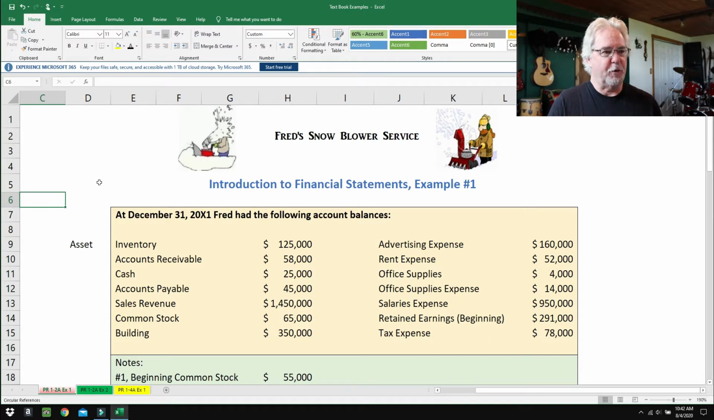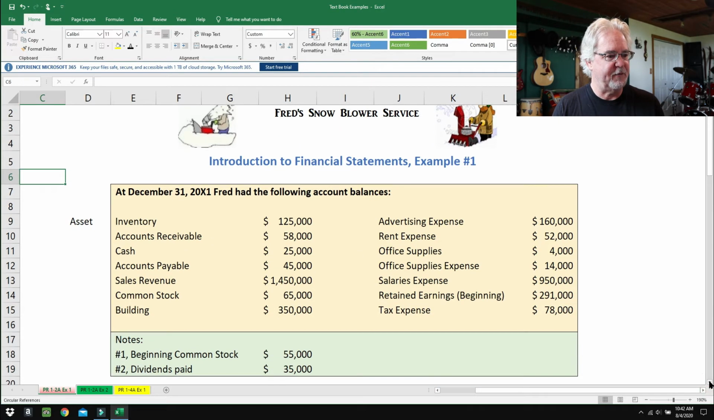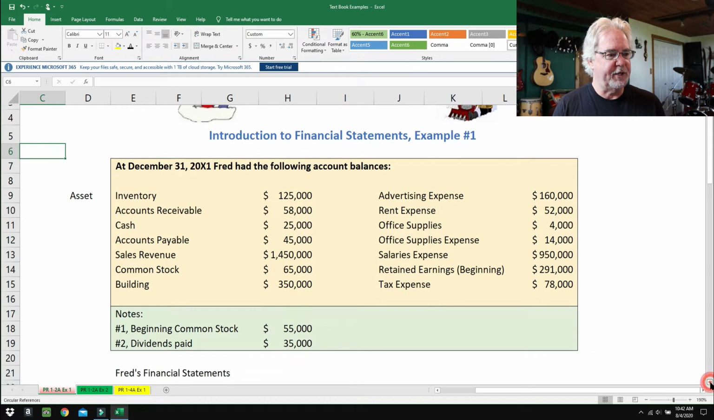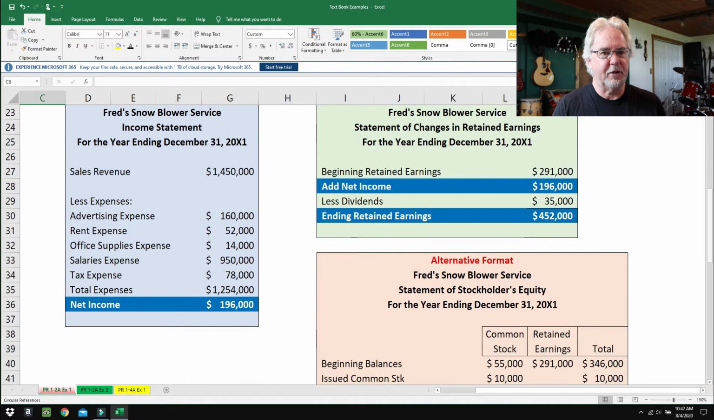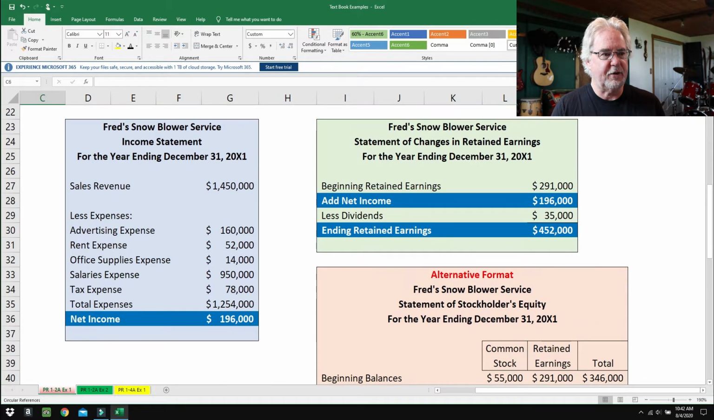What we're doing here, we're working with Fred's Snowblower Service, a company in Colorado. This is based on a true story, but the name's been changed to protect the innocent. We are going to take Fred's financial information, all these accounts and amounts here, plus a little extra information right here, and turn those into financial statements. So we're going to learn a lot today. We'll get cracking here.